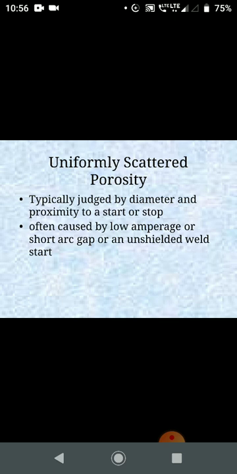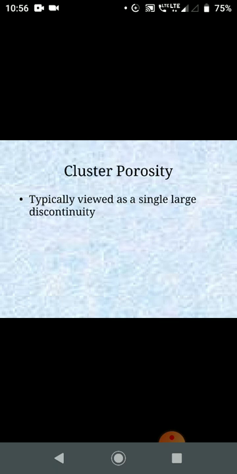So it is typically judged by the diameter as we discussed, and is often caused by low amperage, short arc gap, and an unshielded weld start. The cluster porosity is usually the worst type of porosity, in which the pores frequently occur in clusters separated by considerable lengths of porosity-free weld metal. Such clusters are often associated with changes in welding conditions, for example changes in arc setting when the welders start or stop welding.